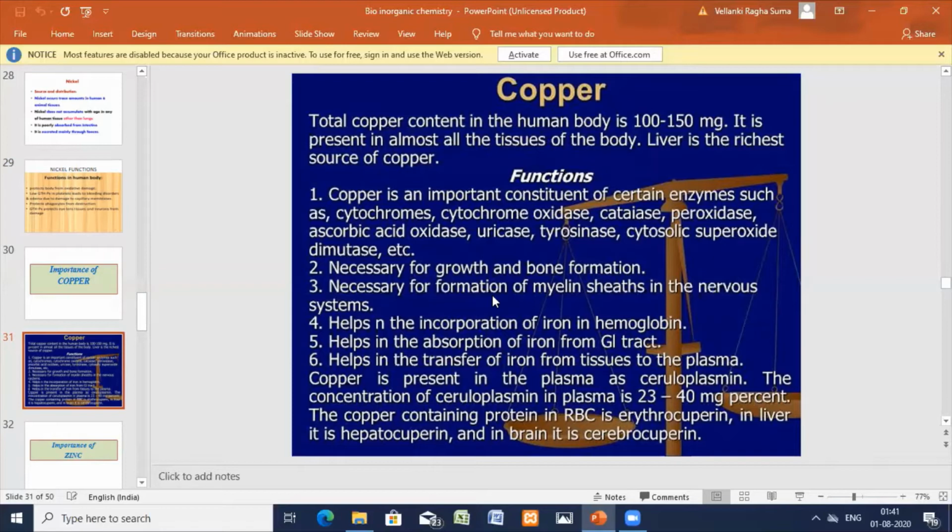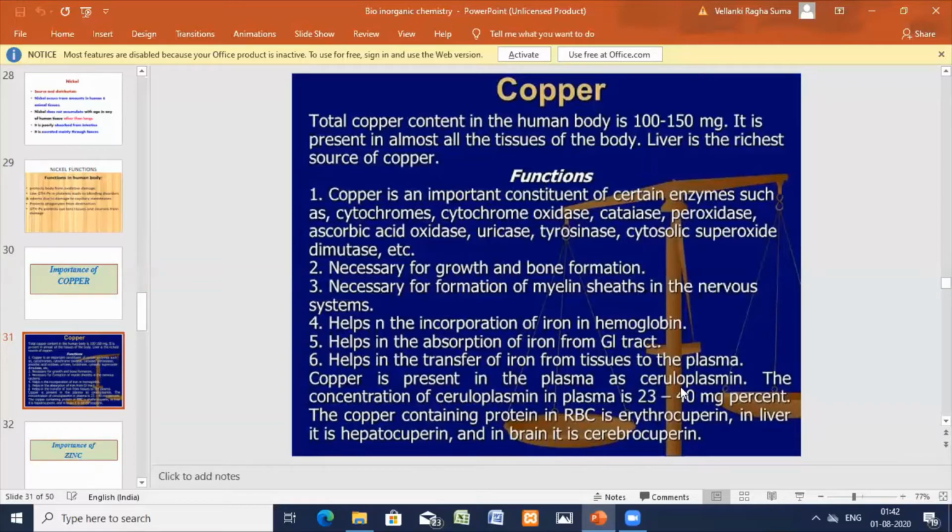The copper-containing protein in RBC is erythrocuprein, in liver it is hepatocuprein, and in the brain it is cerebrocuprein. Each organ has copper in different forms, along with proteins. But in the body plasma, mostly the copper is present as ceruloplasmin.